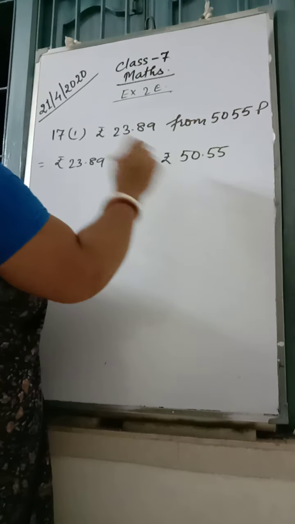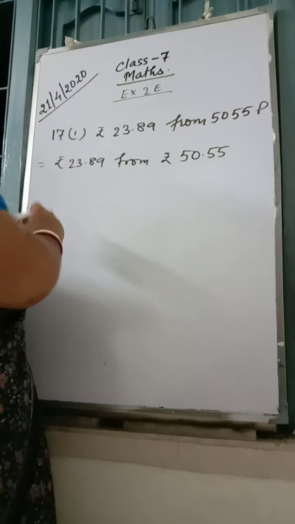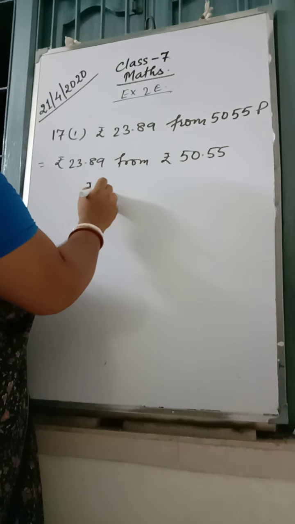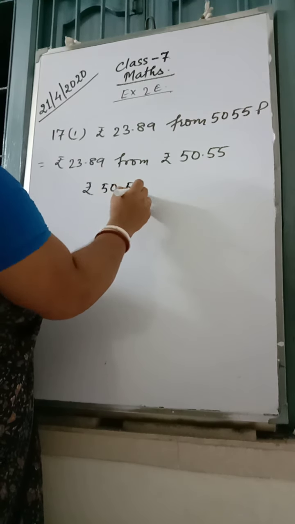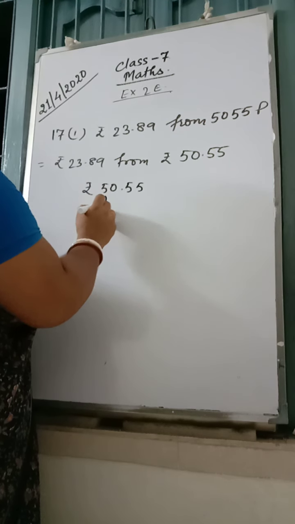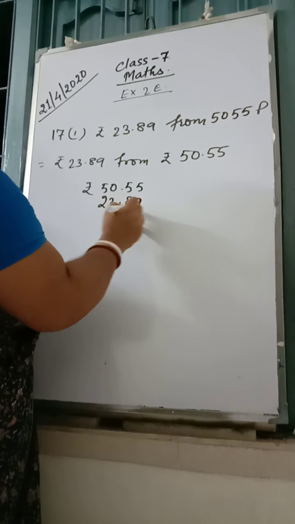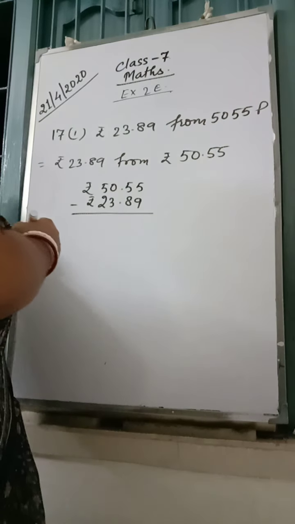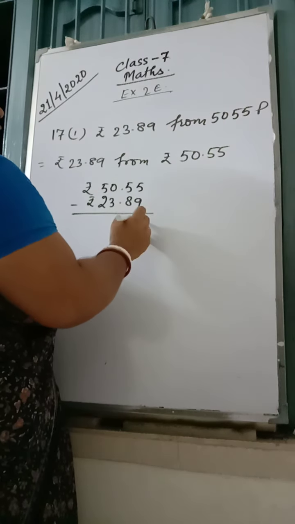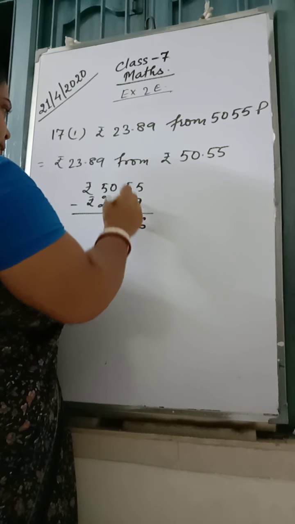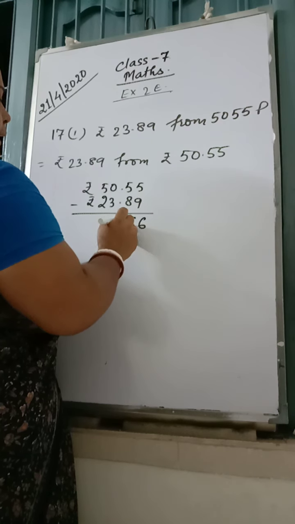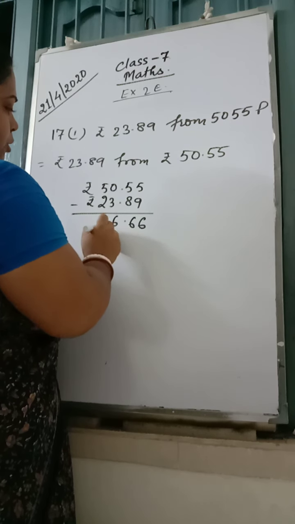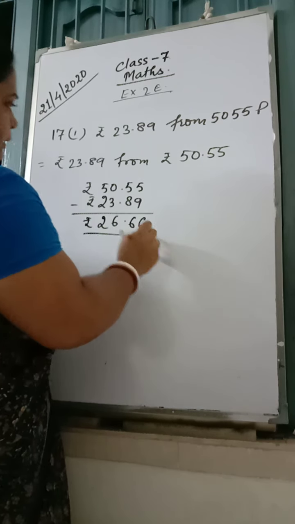Because 100 paise is equal to 1 rupee, so we divide by 100. Now here we are going to write 50.55 and 23.89, then subtract. Clear? 15 minus 9, 6. 14 minus 8, 6. 9 minus 3, 6. 4 minus 2, 2. So this will be the answer.